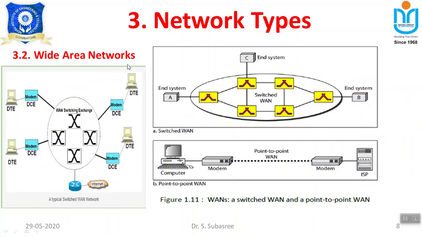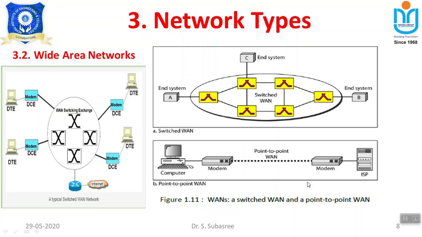And here this wide area network will use two different methods for interconnecting devices. Either it can go for a switched WAN or it can use a point to point WAN. As far as the point to point wide area network is concerned, it is connected with modems, and here the source machine is connected with a modem and the destination machine is connected with the internet service provider's modem.